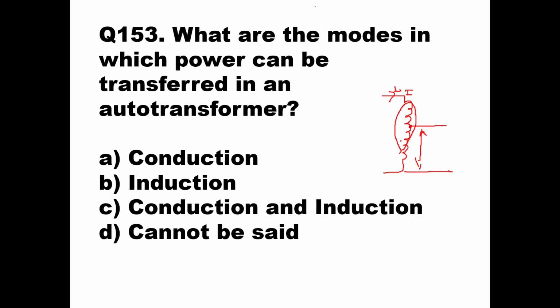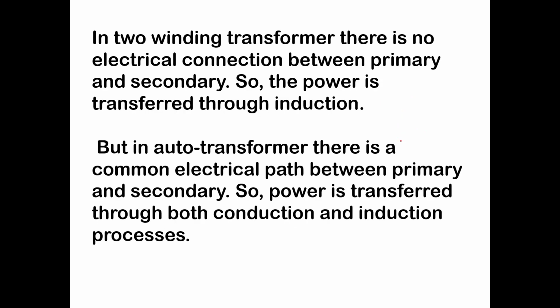So power can be transferred from primary to secondary by conduction and also by electromagnetic induction. So option C will be the right answer here.